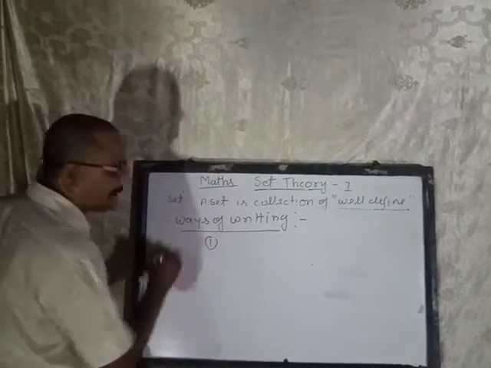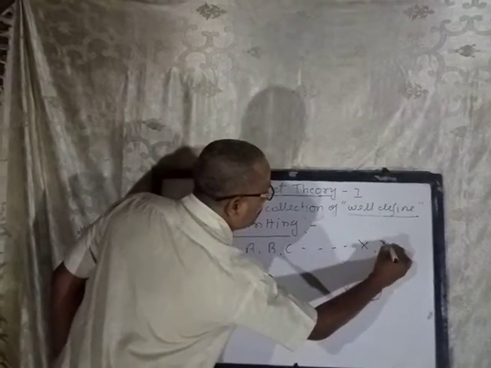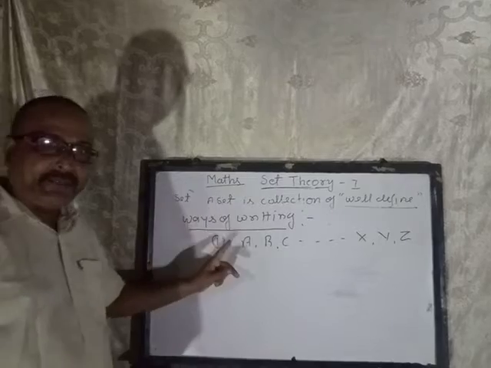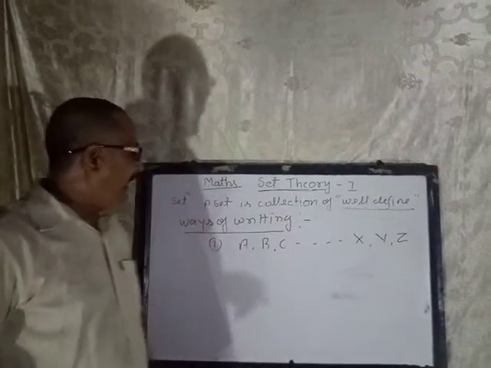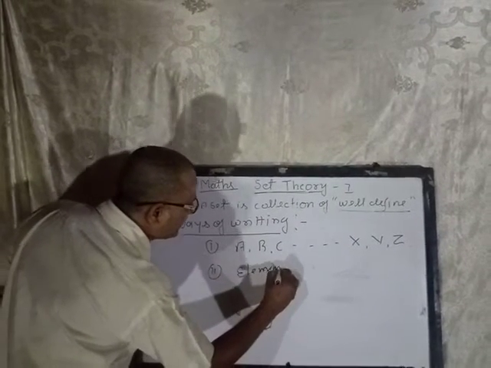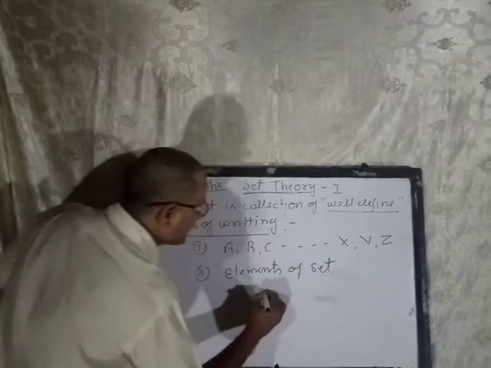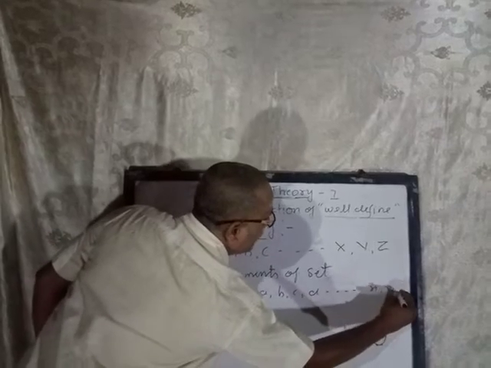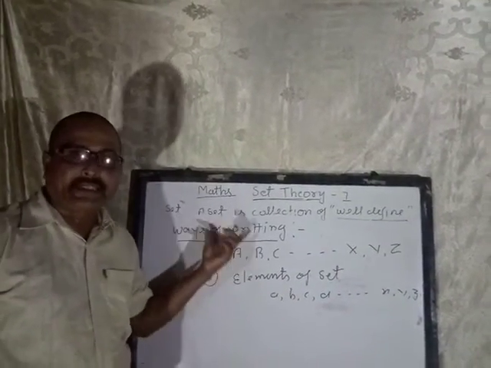A set is written by capital letters A, B, C, and so on, X, Y, Z. And second, the elements of a set are written in small letters a, b, c, d, and so on, x, y, and z. This is a way of representing the set.